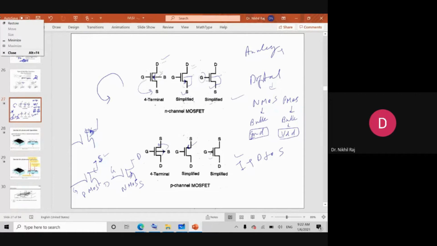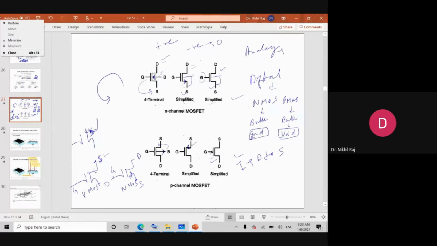And this bubble represents active low and active high. When I have to operate the gate with a positive voltage, this means the symbol is active. If I have to operate with negative, then this symbol is active. Okay, negative means zero potential, because in digital we have to deal only with zeros and ones.